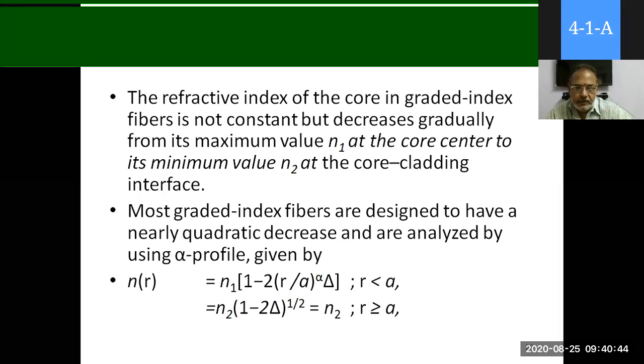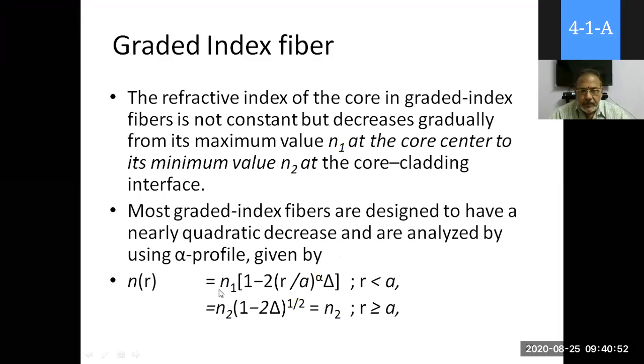So you can see here, N(R) is equal to N1 of (1 minus 2 delta (R by A) to the power alpha) whole to the power 1 by 2. You have to note this down, where R is the radius vector from the center.